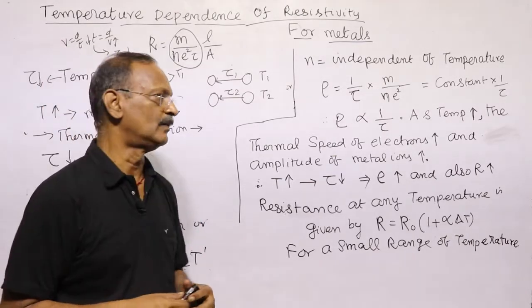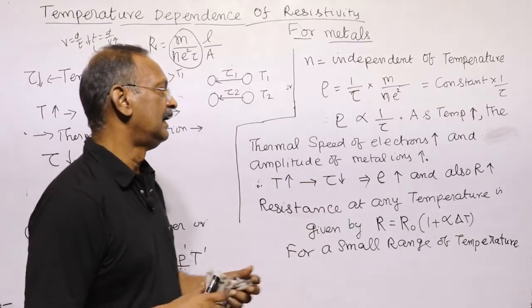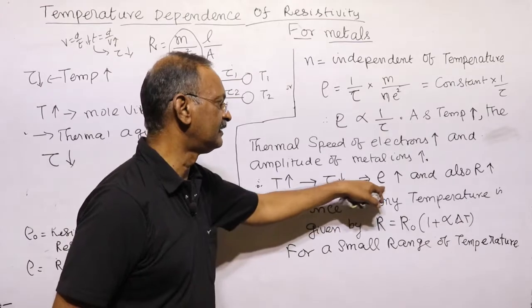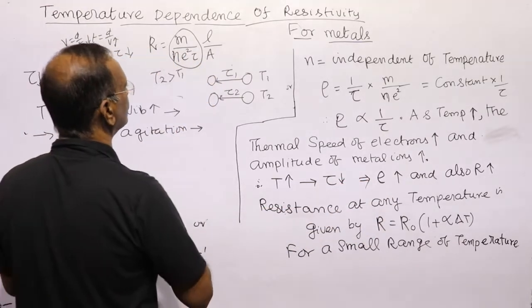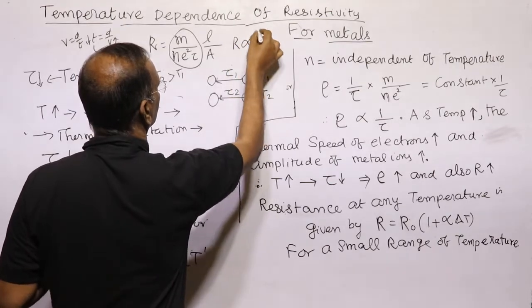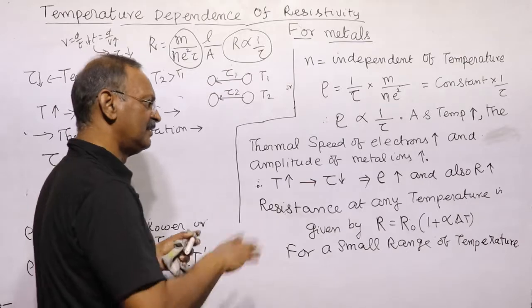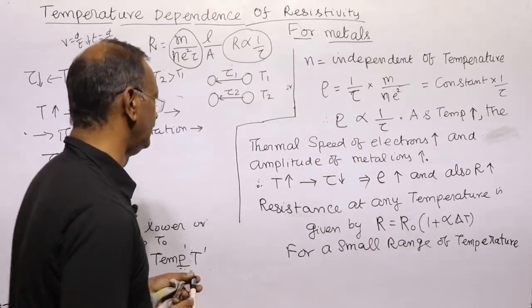When collisions occur more frequently, tau decreases, and since resistivity is inversely proportional to tau, resistivity increases, and resistance also increases, as it is proportional to 1 by tau. So when temperature increases, very simply, the resistance and the resistivity increase.